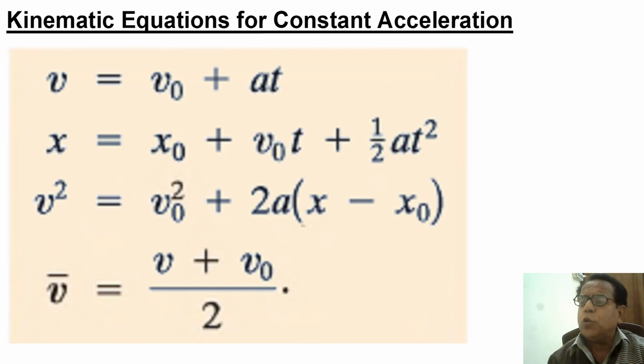Kinematic equations for constant acceleration: v equal to v naught plus at. The last equation is relatively important, in which it is emphasized that average velocity is equal to final velocity plus initial velocity divided by 2. So what is average velocity? Average velocity is half of the addition of initial velocity and final velocity. And this is the end of our module.